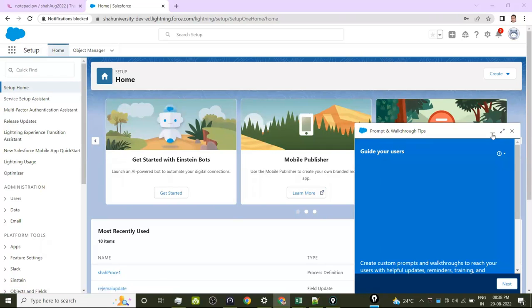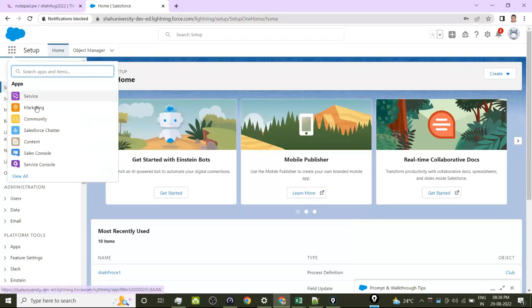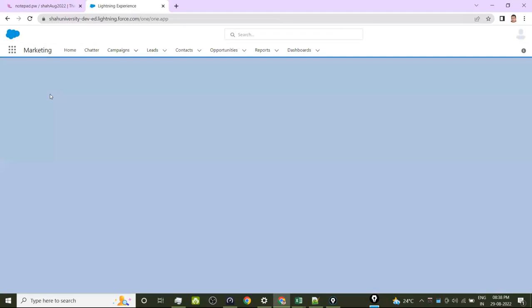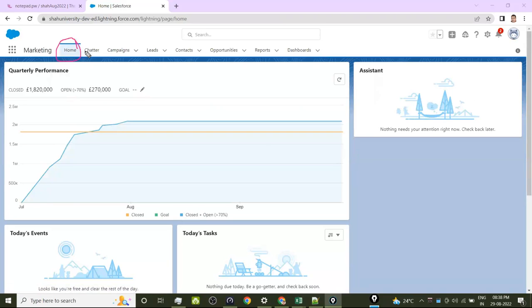We are in Lightning Experience. Now, if you go to any of the standard Lightning apps, the first item is Home. We call it a tab in Classic. So here we can call it a tab or navigation item. The first navigation item in the item panel of the Marketing app is Home, and that is going to be the same for all standard apps. Okay. So this is a standard home page. This is one type of Lightning page, the home page.